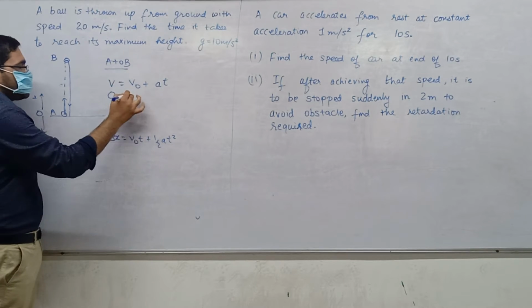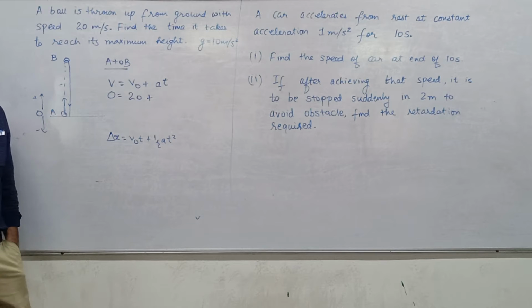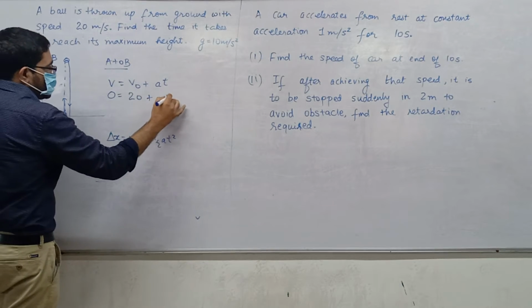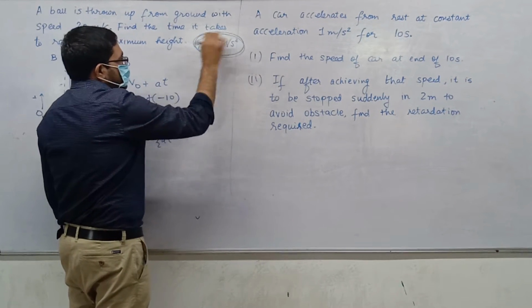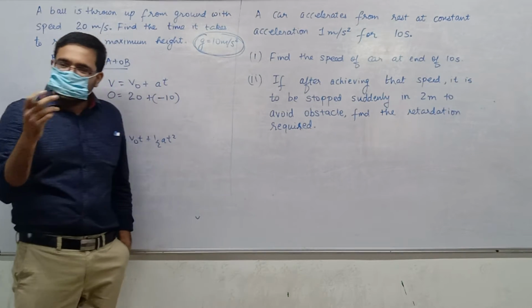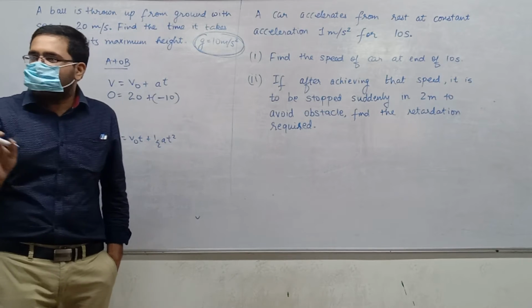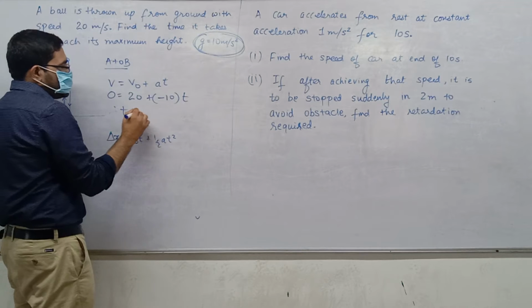V equals V0 plus at, so 0 equals 20 plus a t. Acceleration is minus 10. Acceleration due to gravity is always downward, and we have taken downwards as negative. So minus 10. Please don't look at this and say 10. G's value is 10, but the acceleration value is minus 10, because G is only the magnitude. And T we want to find out, so T is equal to 2 seconds.